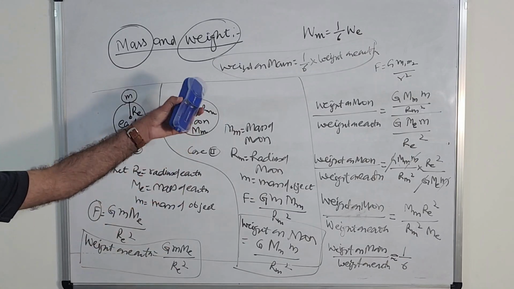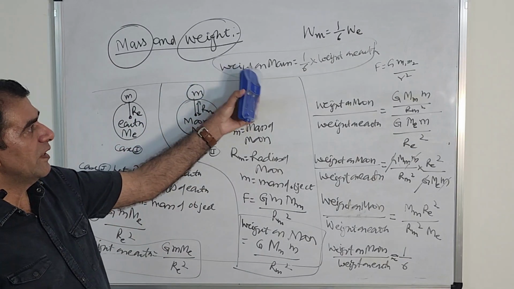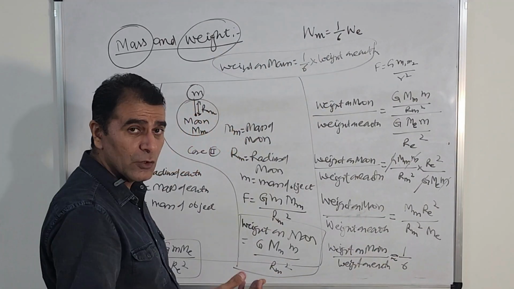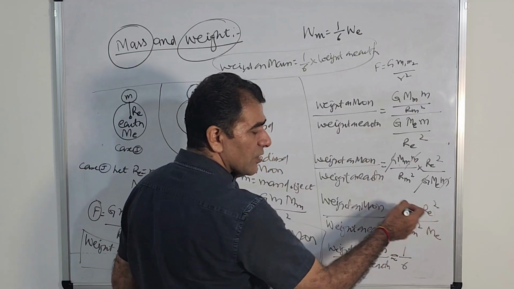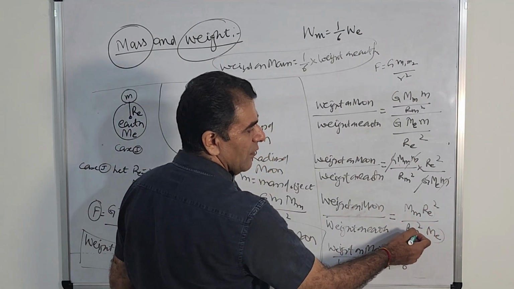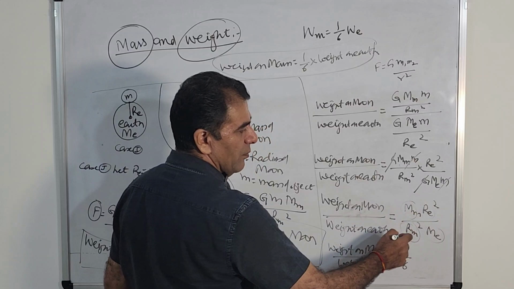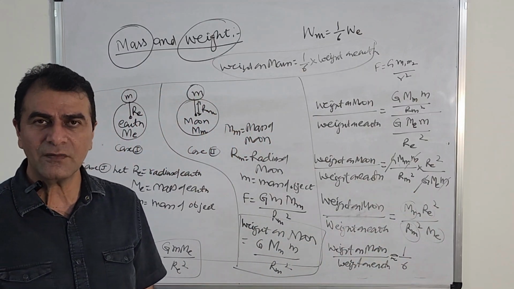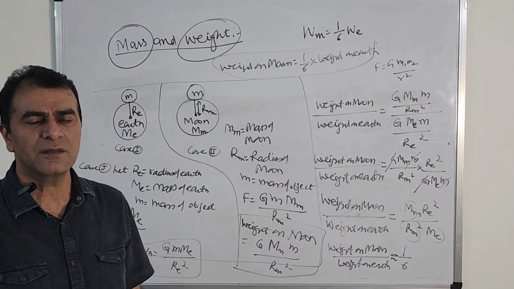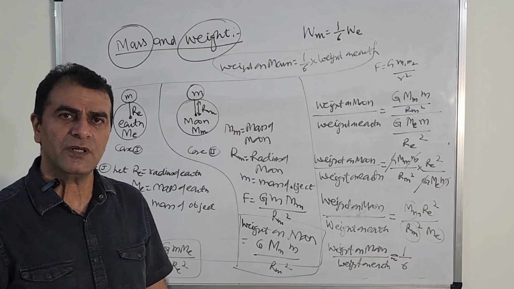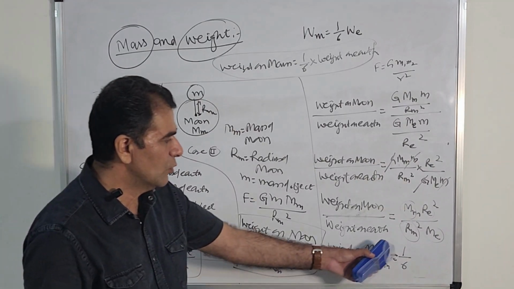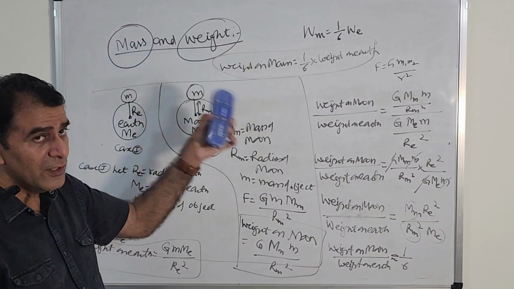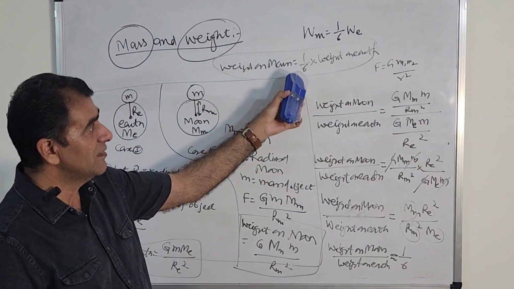Miracle. We have proved that on the moon weight is 1 by 6th of the weight on earth. You will say, where does this 1 by 6 come from? I told you. You know the value of RE, put the value here. Put the value of Me, the radius of moon, the value of Mm, and simplify it. It is nearly equal to 1 by 6th. It's a pretty simple and somewhat long calculation, but you can do it very easily. So we have proved that weight of any object on the moon is 1 by 6th of the weight on earth.